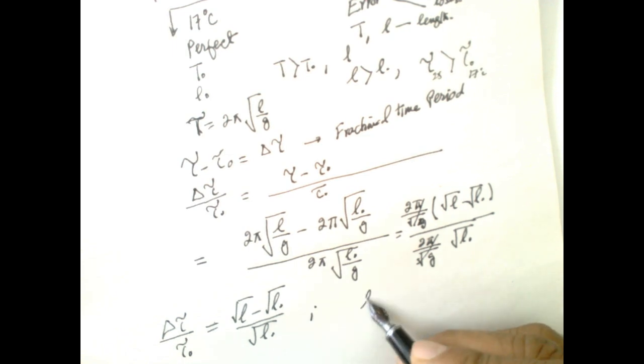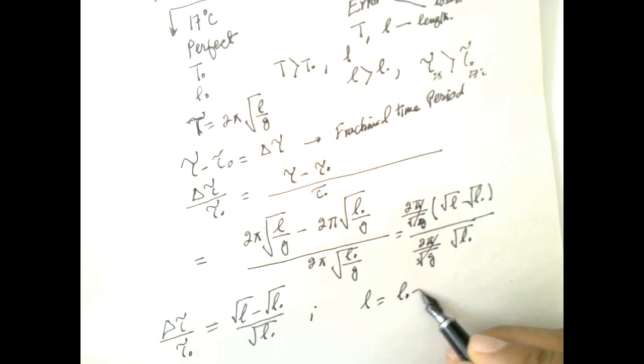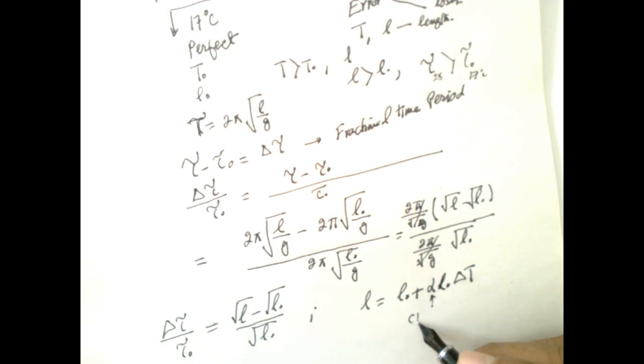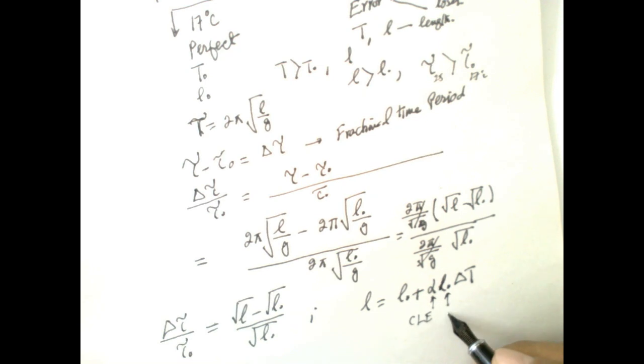But here L is equal to L naught plus alpha L naught delta temperature. Alpha is the coefficient of linear expansion, L naught is the initial length at 17 degrees C, and delta T is the change in temperature.